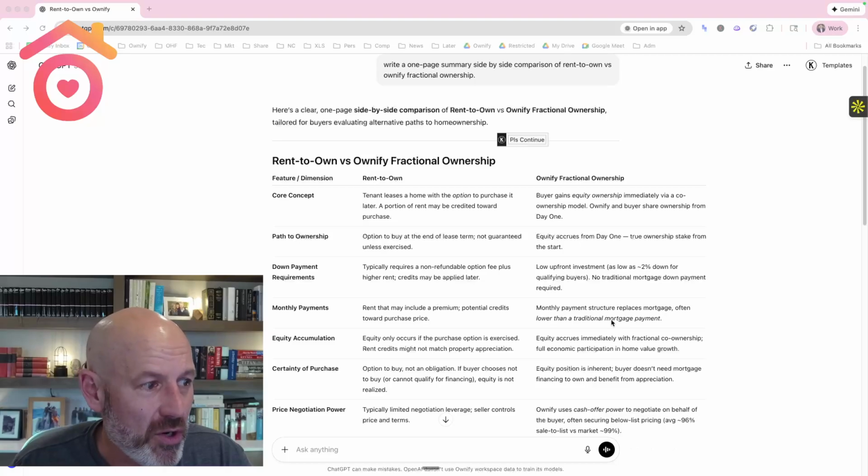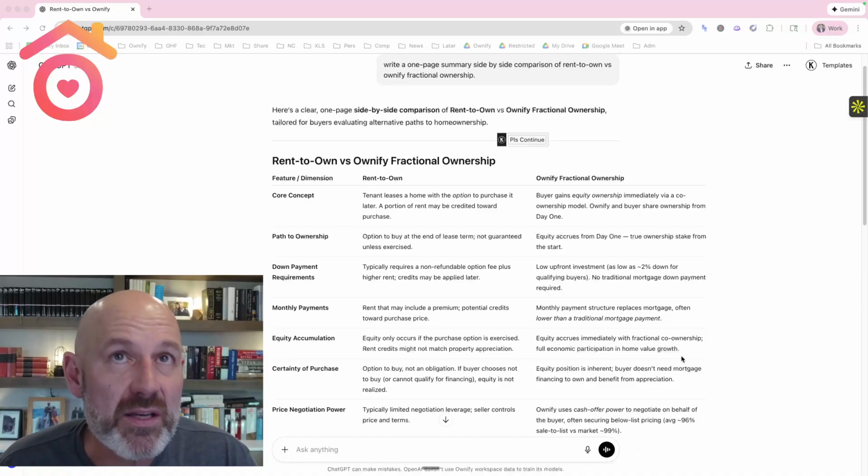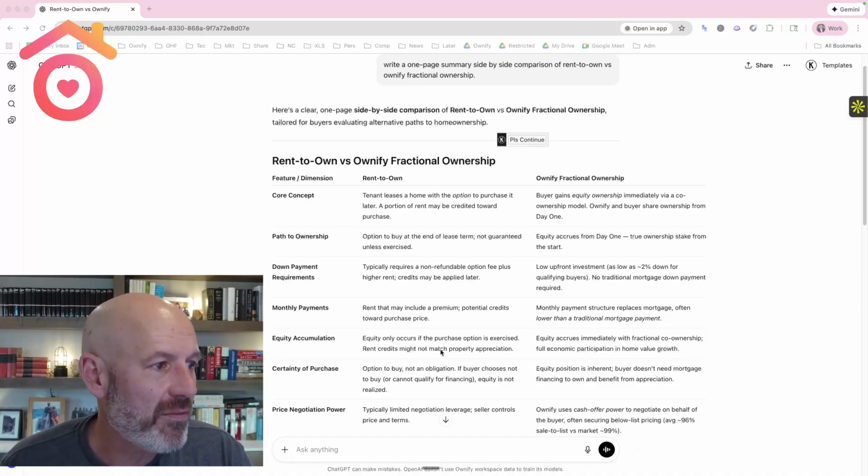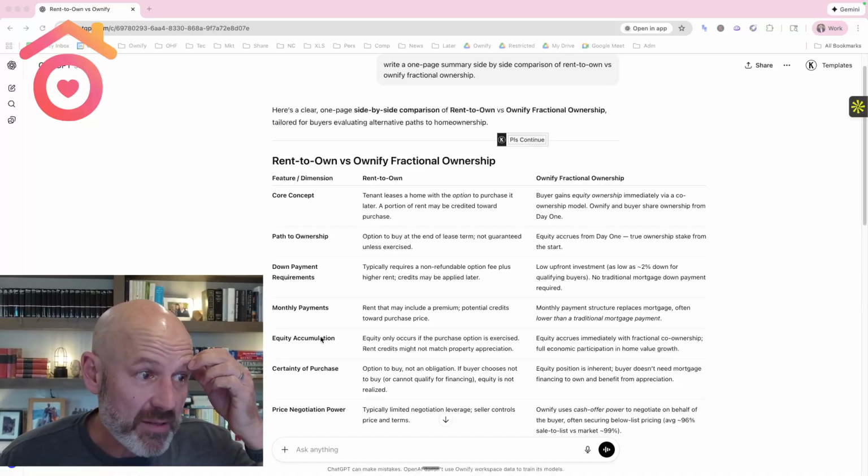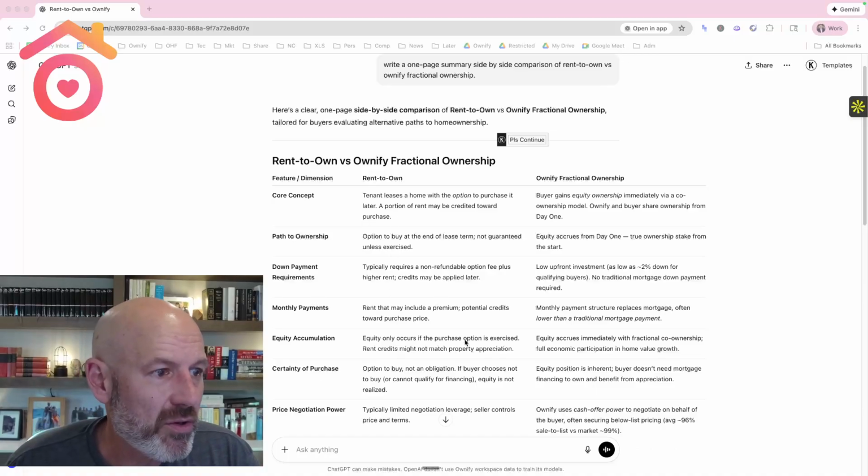And one of the important components here is that in the Ownify model, rent actually goes down over time, right? Every time the customer buys incremental bricks, incremental shares in the home, the rent goes down ever so slightly. So the basic principle here is that the customer only ever pays rent on the fraction of the home that they haven't bought already. Equity accumulation. In rent to own, equity occurs if and when the purchase option is exercised.